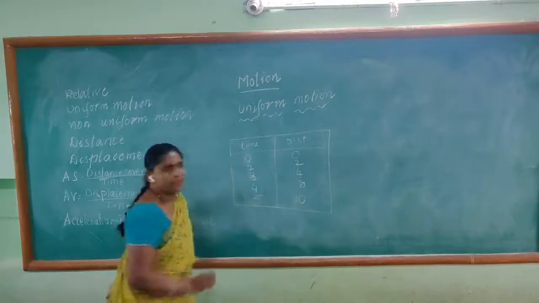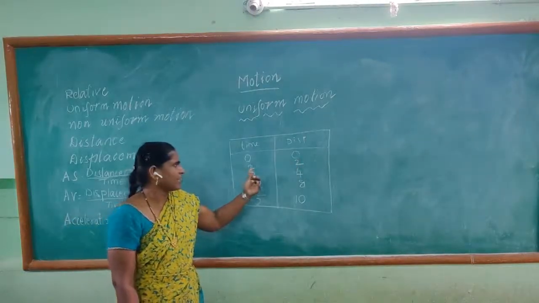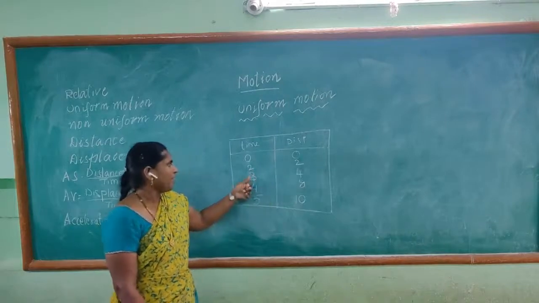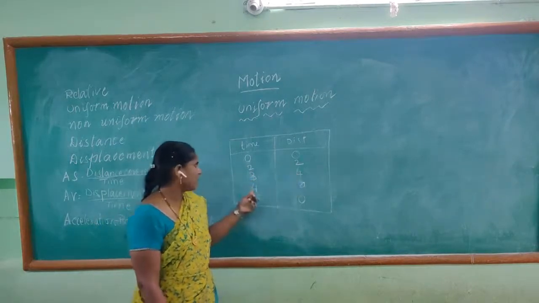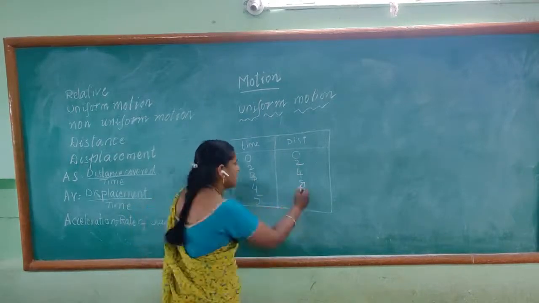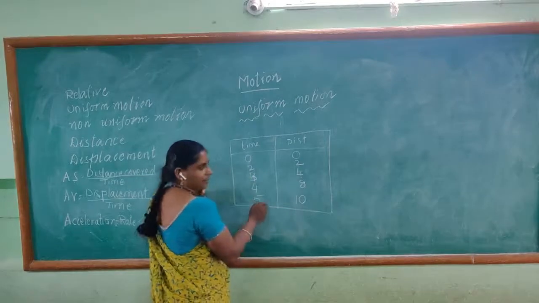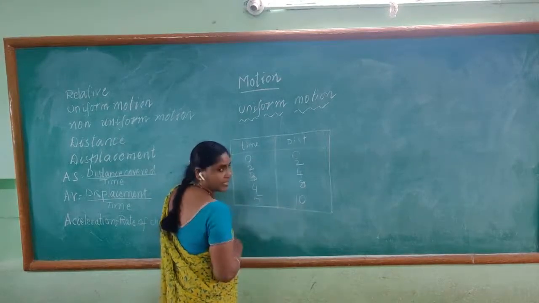Like that. At 0 seconds, the distance is 0. After time 2 seconds, the distance is 2. Then after 3 seconds, the distance is 4 meters. After time 4 seconds, the distance is 8. Then after 5 seconds, the distance is 10.